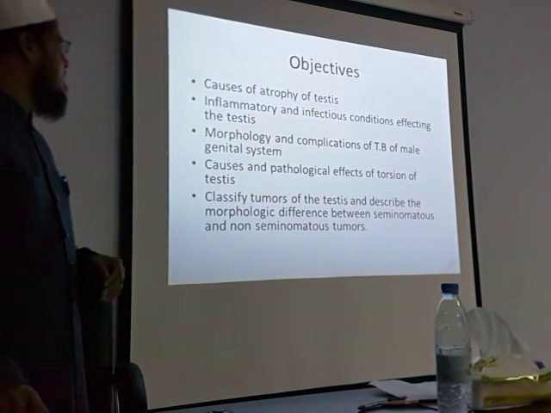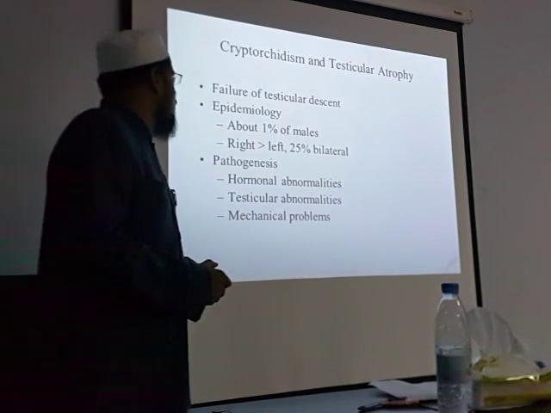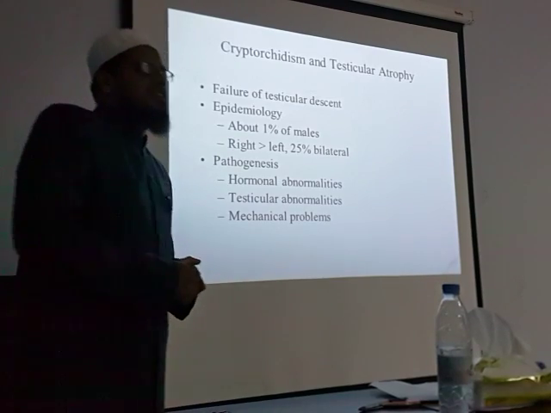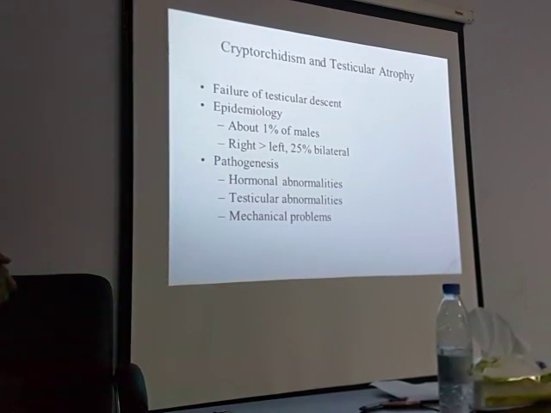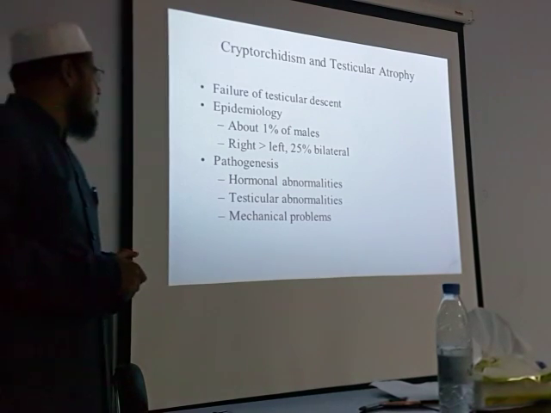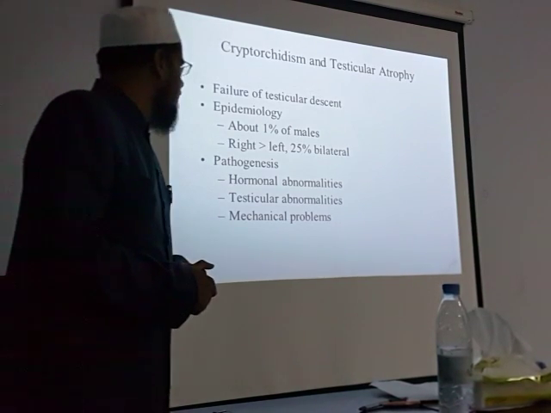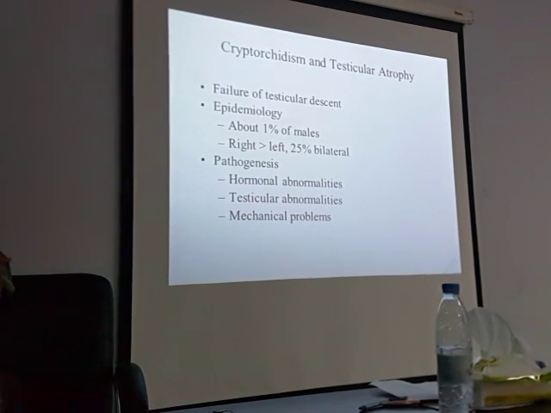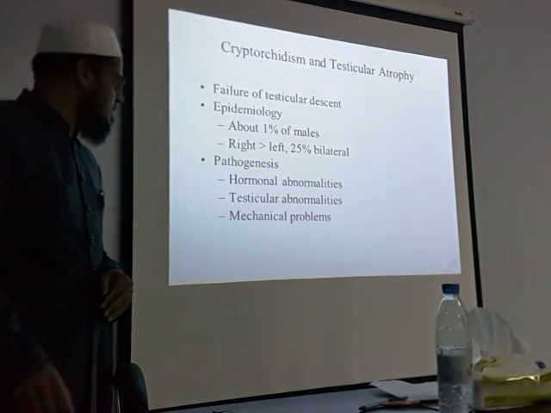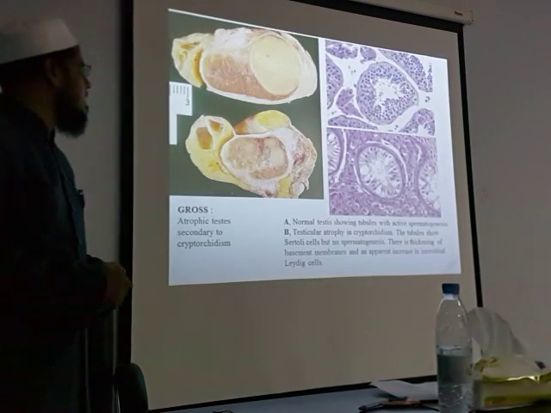These are the objectives. First is cryptorchidism. What is cryptorchidism? It is undescended, failure to descend. It occurs in 1%, right more than left, and 20% is bilateral. And pathogenesis: hormonal abnormalities, testicular and mechanical.